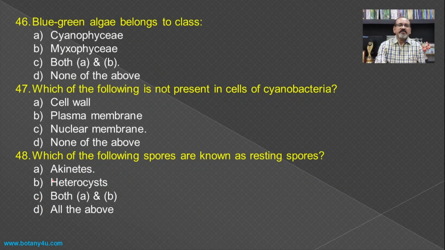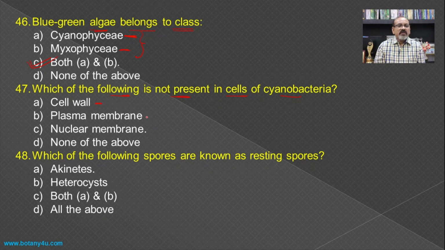Hence both A and B become the answer for this question. Then blue-green algae belong to the class? The name blue-green algae is given to the members of Cyanophyceae, or it is also known as Myxophyceae, means both these names are alternating, and hence both A and B become the answer. Then which of the following is not present in the cells of cyanobacteria?